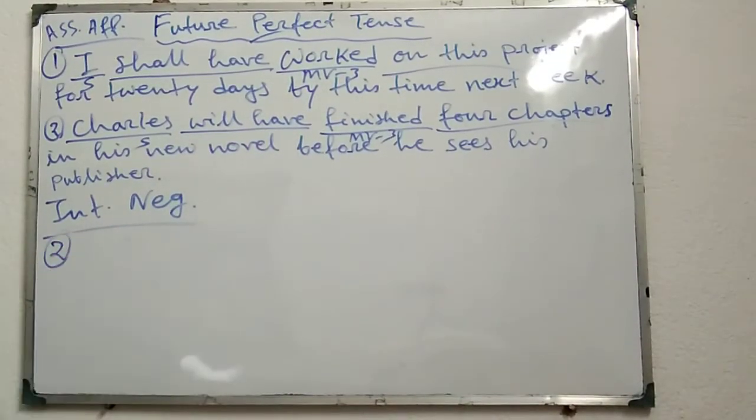Similarly, second sentence can also easily be changed into interrogative negative. Second one, Charles will have finished 4 chapters in his new novel before he sees his publisher.